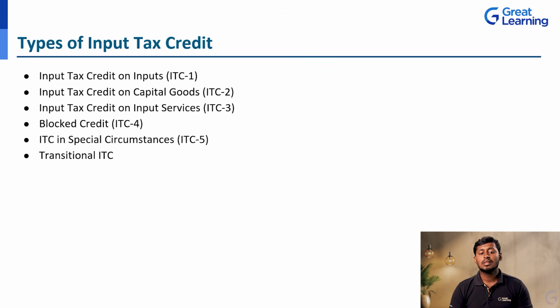And the last one, the transitional ITC. So transitional input tax credit is nothing but whatever we are going to waive off. For example, we are blending the old taxation system and the new taxation system. So we have paid tax in the old system as well as the new system. At that time, we verify how much you have paid in the old system, and that is transitioned into the new system, and they give the returns in this ITC.